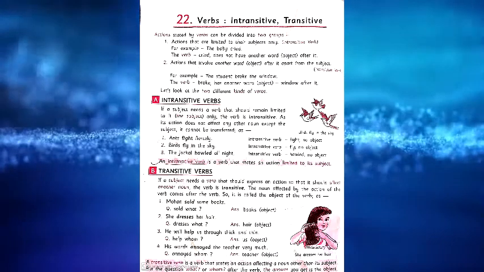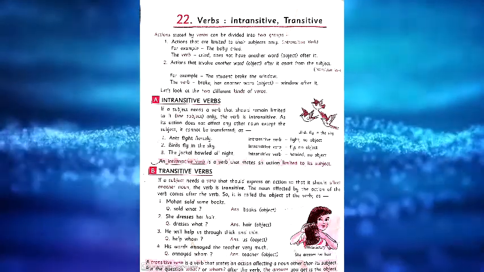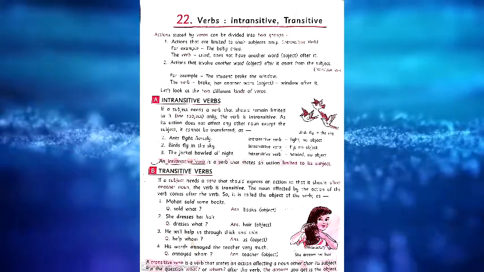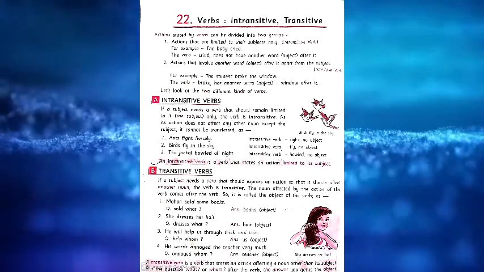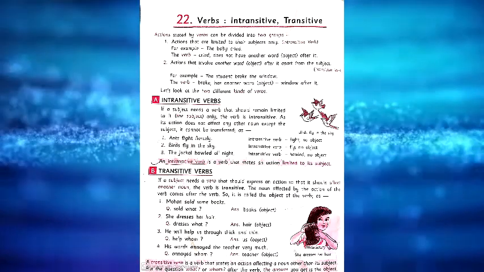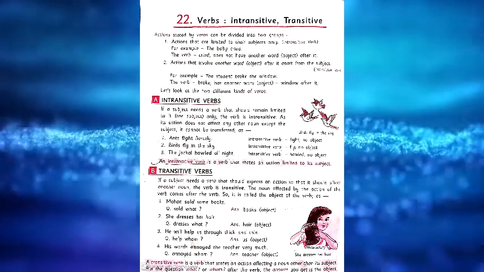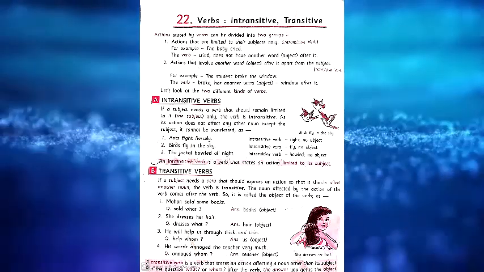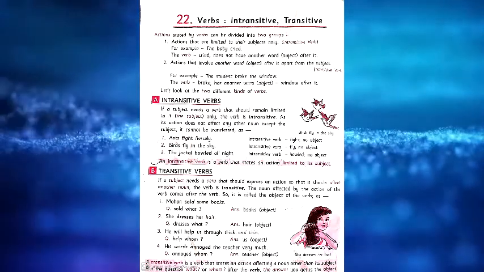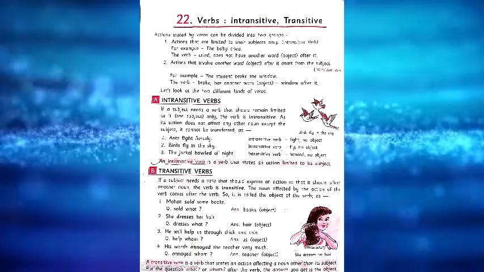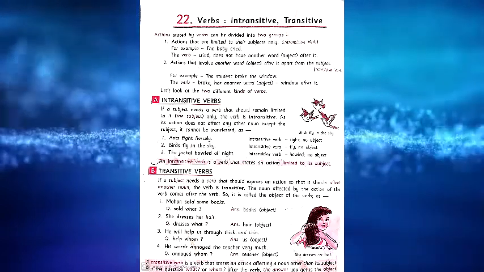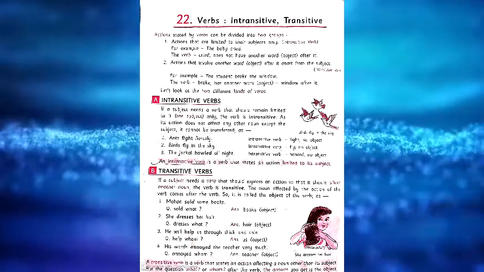In the case of an intransitive verb, after the verb there is no object. That's why it's considered an intransitive verb. In the case of transitive verbs, the verb is there and after that an object is also there, so it's a transitive verb.